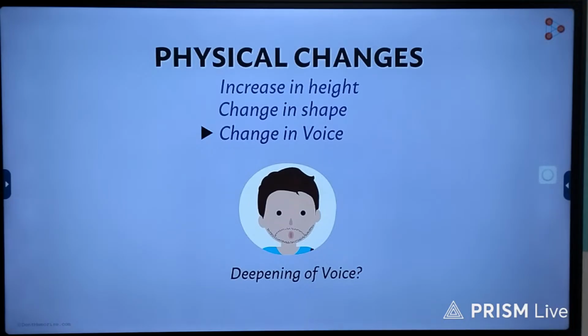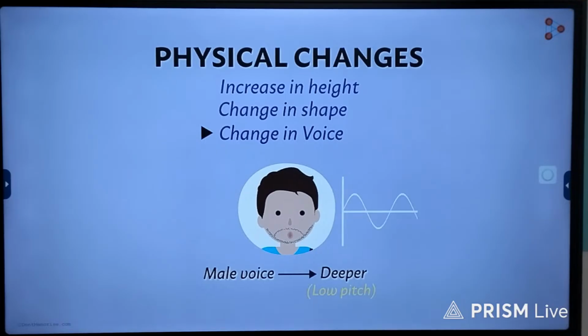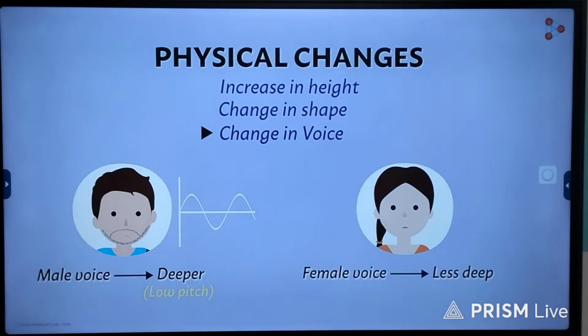What do we mean by this? This basically means that the voice of males starts getting deeper, dropping by octaves. In the simplest words, the voice turns somewhat hoarse and low-pitched. On the other hand, the voice of girls doesn't deepen as much. As a result, they develop a high-pitched voice. But why does this happen? What could be the reason for this?